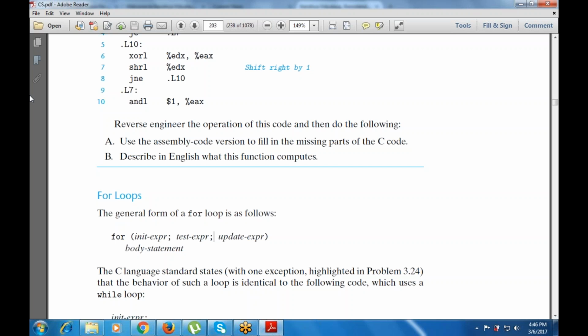Now, if the question arises in the assignment, what is the difference between the for and the while? In the while loop, there is a condition check, that is a test expression, in the parentheses. Then there is the body in the curly braces. Then after that, there is an update expression, that is increment or decrement. That means everything is available in the for loop in one line.